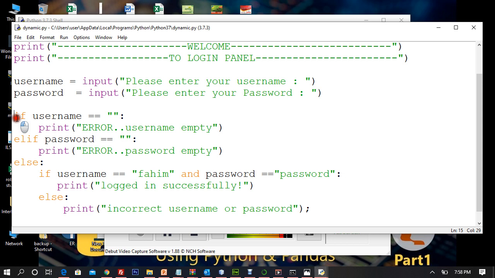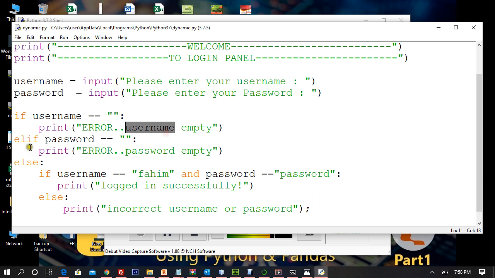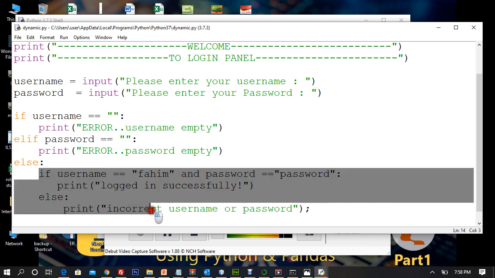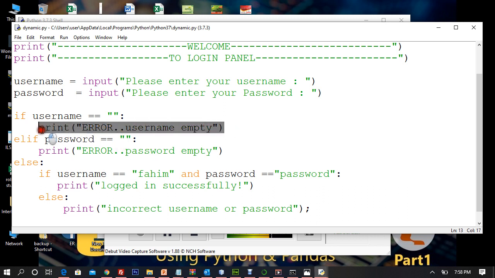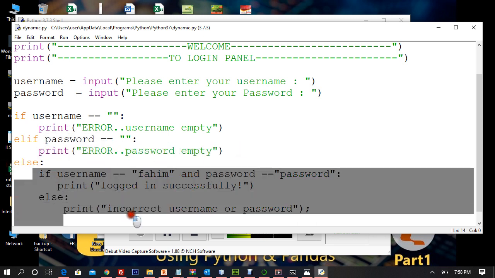First things first. If username is equivalent to blank, if you're not entering anything, you're going to get this statement, because you're executing this if. Error, username is empty. Neither this nor this. If this else is not executed, this is not executed. That means nothing is going to be executed, only this line. And now in case you have entered username and you have not entered password, so this elif is going to be executed, this else is not going to be executed, right?